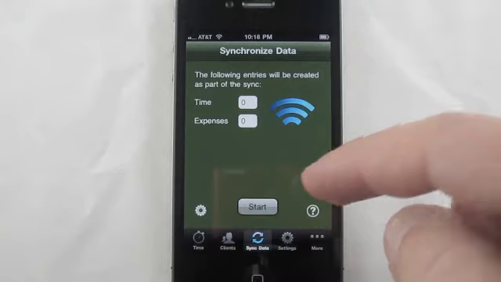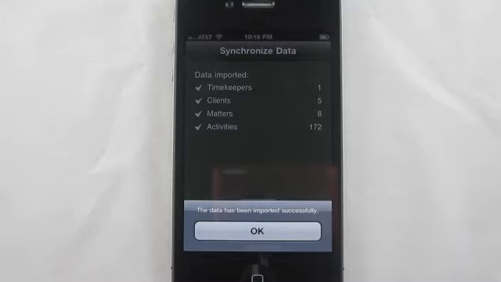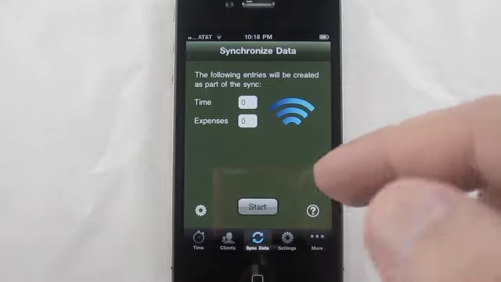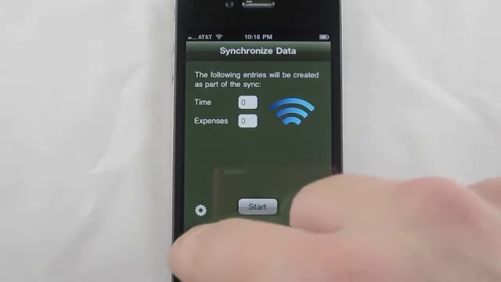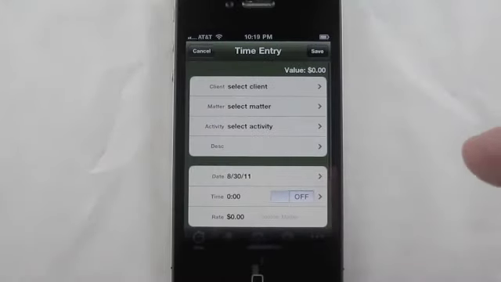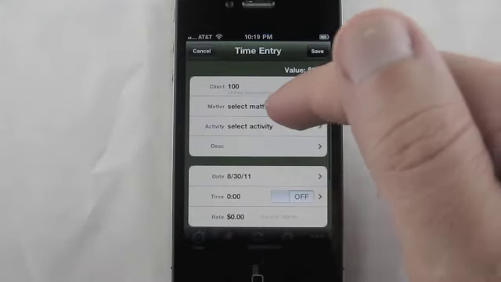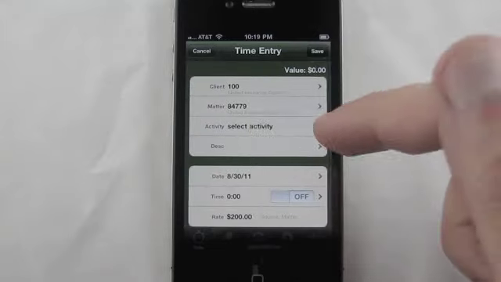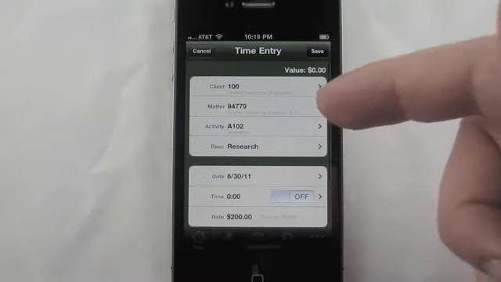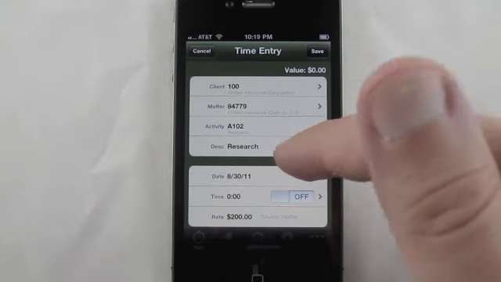Now that we have that information, we simply press the start button and that will go out, get our pertinent information like clients, matters, activities. Now we can go over to our time and create a new record. You simply select which client you're doing the work for, the matter, and the activity. As you can see, once you select the activity, it'll automatically fill in the description for you.